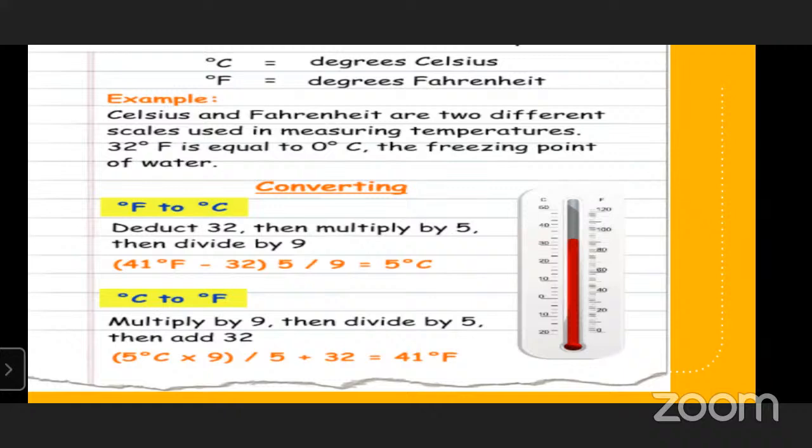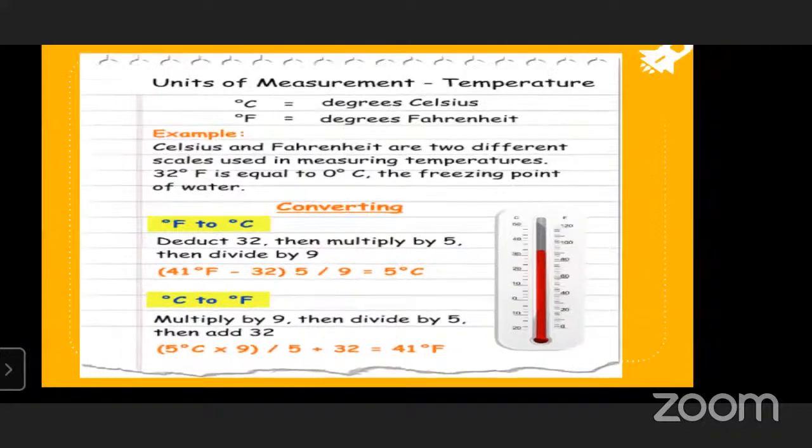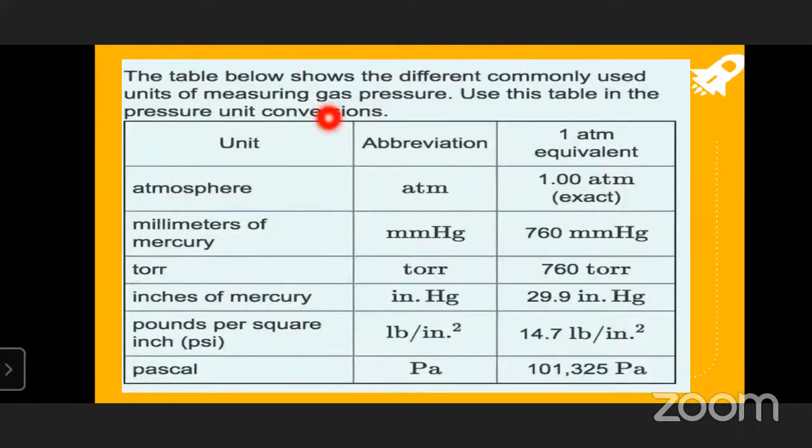Okay, children, so these are what we have discussed. After that, you will see the table below that she has given here, which shows different commonly used units of measuring gas pressure. Use this table for the pressure units conversion. So temperature we have already discussed. The next topic is another measurable property, pressure.